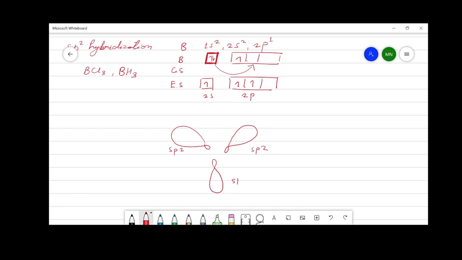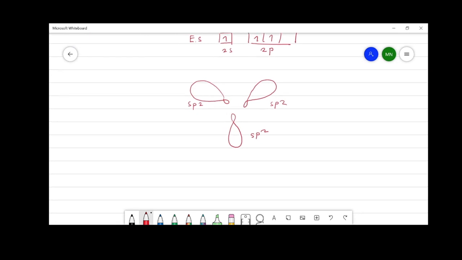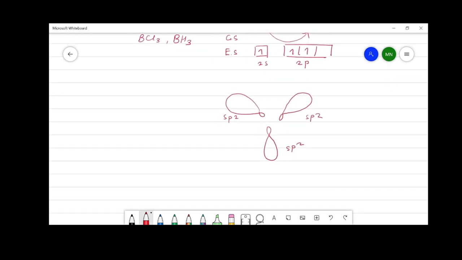The tendency of the formed hybrid orbitals is to situate themselves in space in such a manner as to maintain the minimum repulsion among the electrons present in the hybrid orbitals. And the geometry of these 3 hybrid orbitals around the boron atom is trigonal planar.